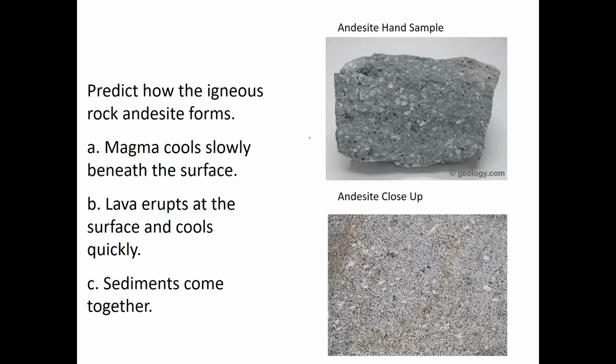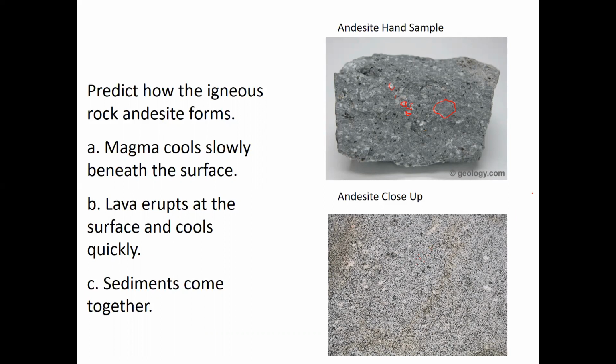So here is andesite. Looking at a hand sample of the rock andesite, you can see that there are some mineral crystals that look large in there. But if you look up close, you can see these little tiny specks. Those little tiny mineral crystals make up these large splotches that just look like one uniform material. Those really, really tiny mineral crystals are almost indistinguishable with the naked eye.